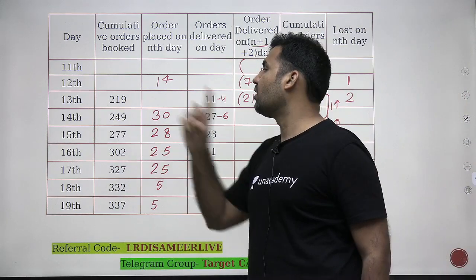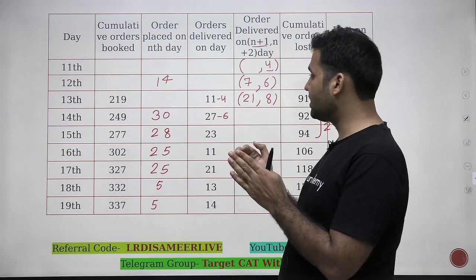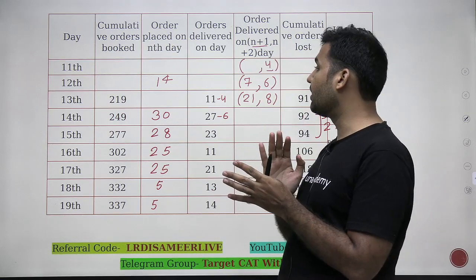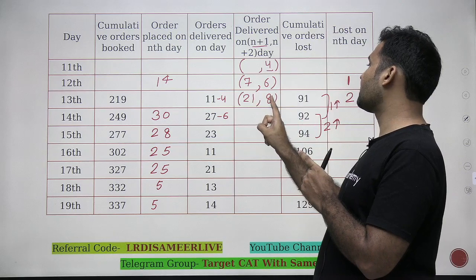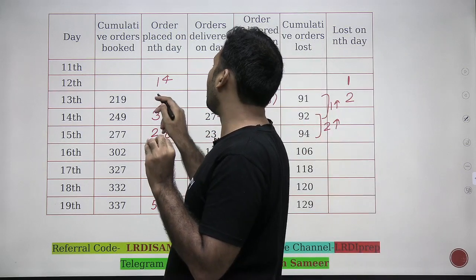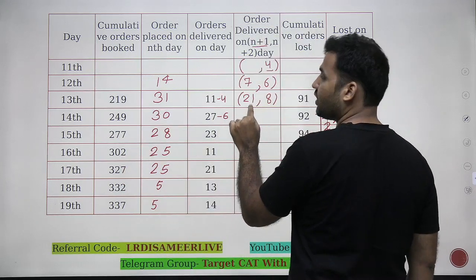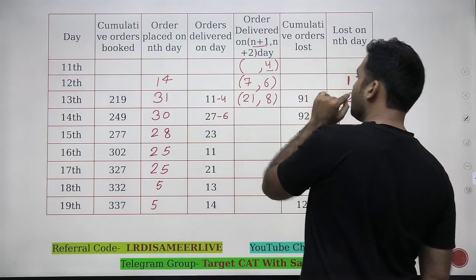Now out of all the orders placed on 13th, 21 are delivered on the next day, that means on 14th. 8 are delivered on 15th, that means taking 2 days, and 2 orders are lost. 21 plus 8, 29, plus 2, 31. So can I say on 13th, orders placed must be 31, out of which 21 are delivered on the next day, 14th, 8 are delivered on 15th, and 2 are lost.